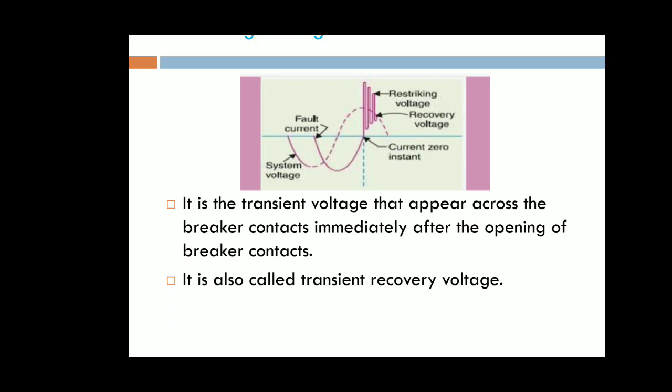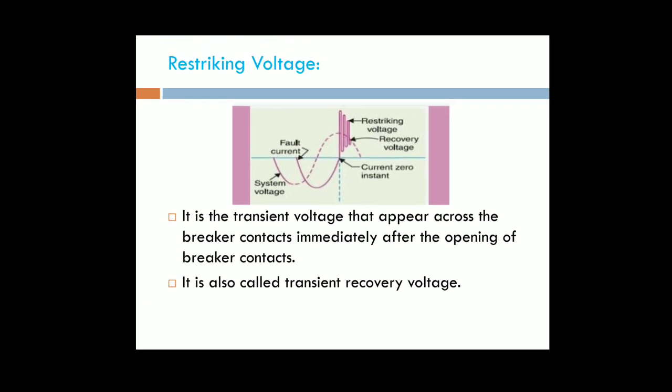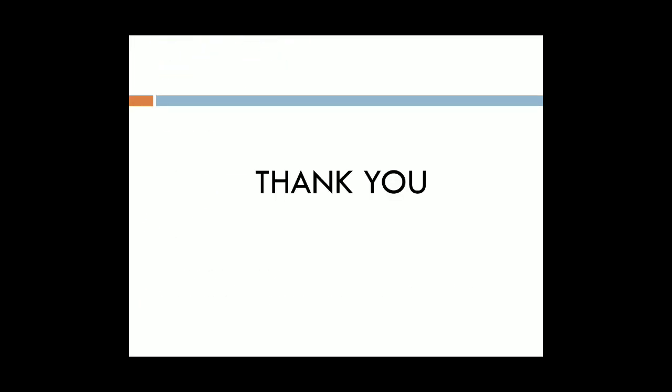Next one is the recovery voltage. This is the recovery voltage, the last oscillation, where the oscillation completely dies off. It is the RMS voltage that appears across the contacts after complete dying of the oscillation. It is known as the recovery voltage. These are the definitions for the arc voltage, restriking voltage and recovery voltage. Okay, thank you.